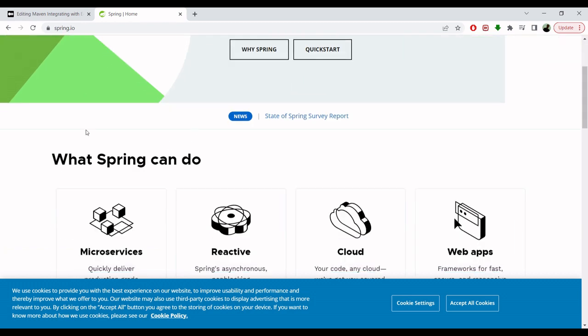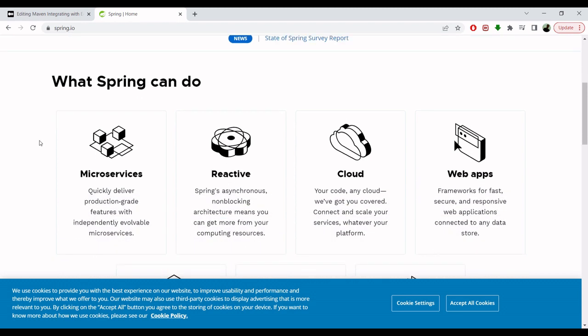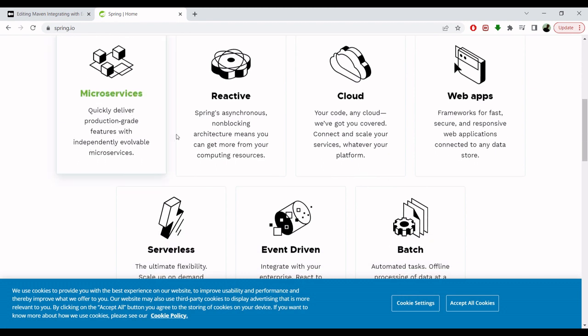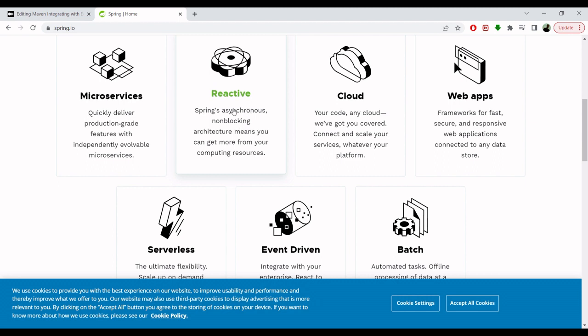For example, here you can see some of the potential of what it can do. It is useful for many different applications: you can build microservices, you can do something reactive, like Spring's asynchronous non-blocking architectures, which means you can get more from your computing resources, something like optimization.